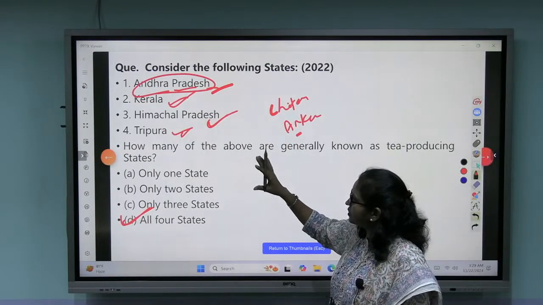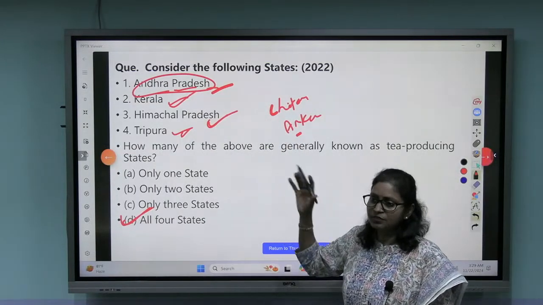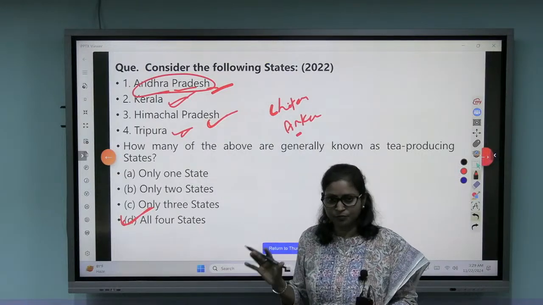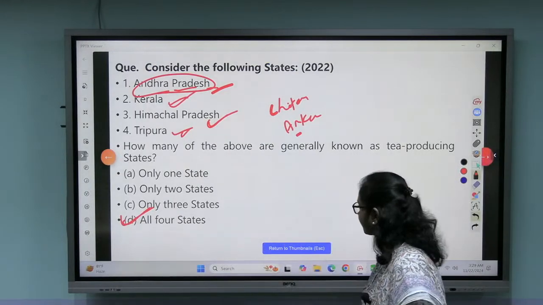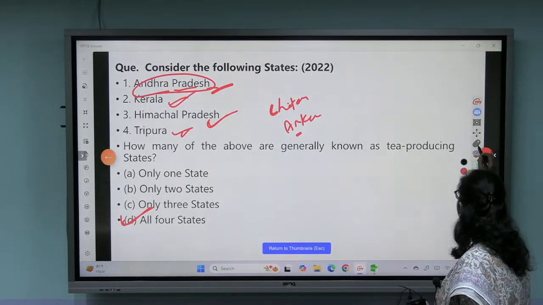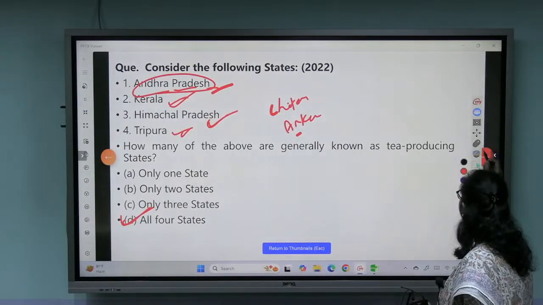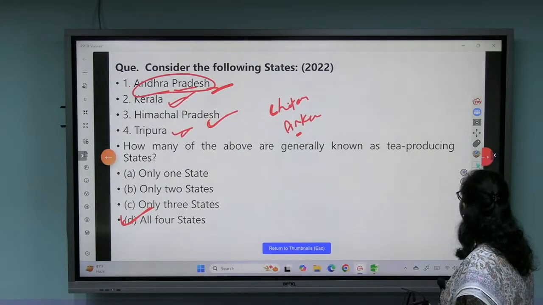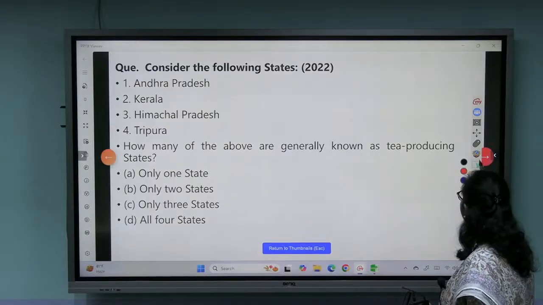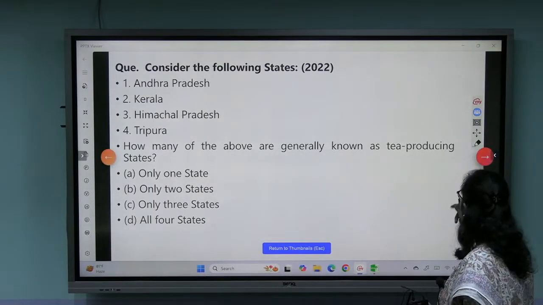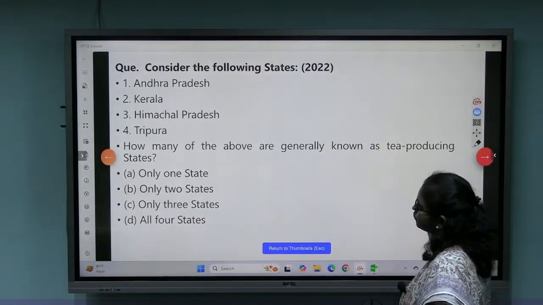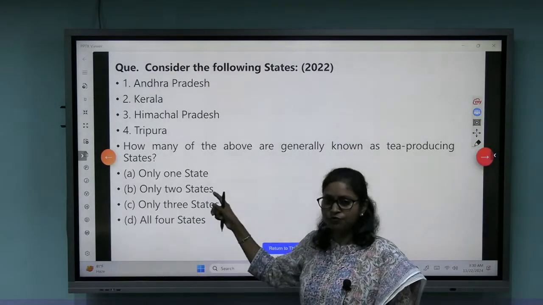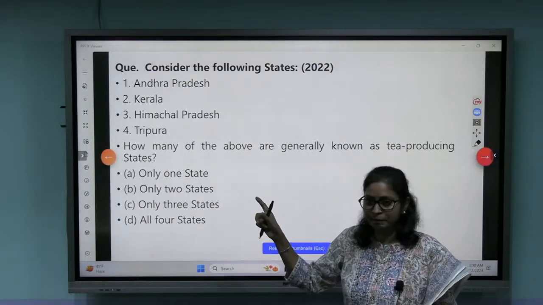Kerala, Himachal Pradesh, Tripura we know, but Andhra Pradesh has also started producing tea. So I've just shown you a few questions of geography prelims.